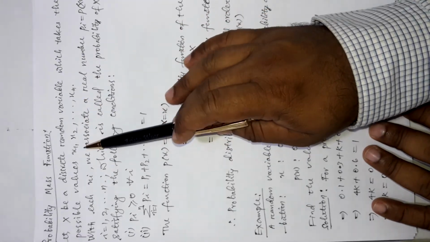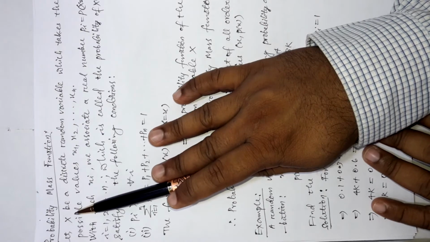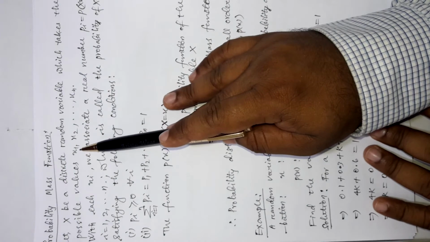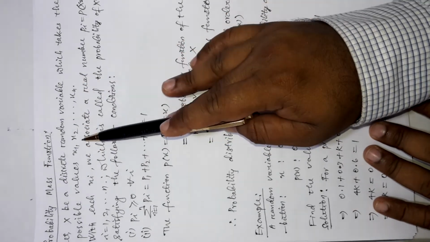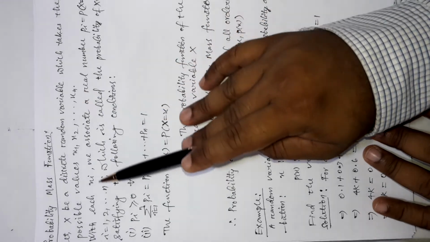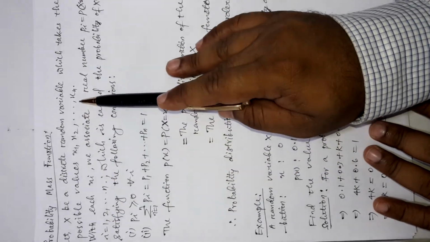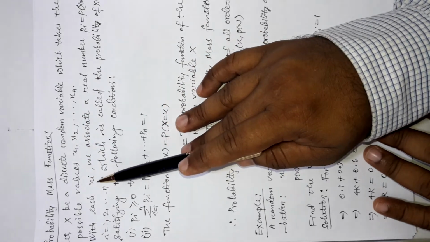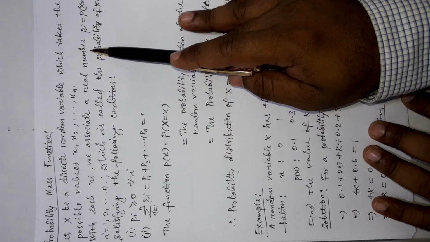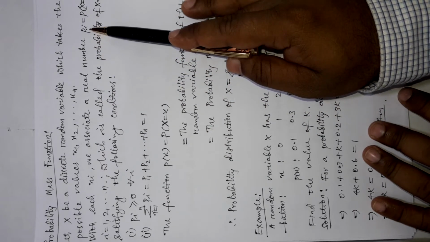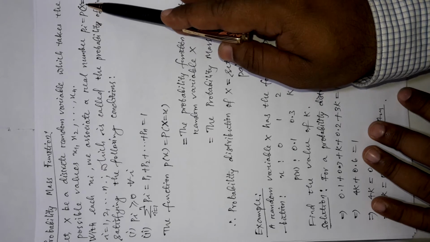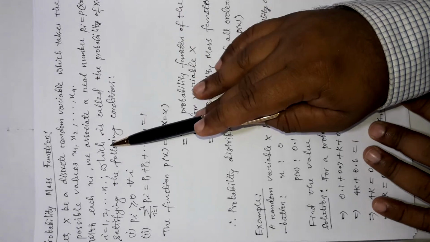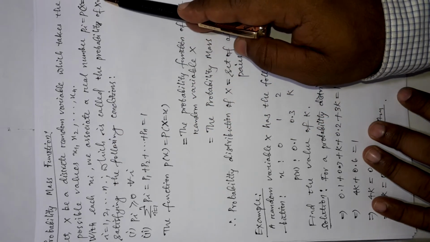The xi's are the values of the discrete random variable x, and I told you it is a discrete random variable. That means the values x1, x2, ..., xn will all be natural numbers. With each of these values of the random variable x, which is xi, we associate another real number pi, which is nothing but the probability of the random variable for a particular value of xi, which is called the probability of xi.